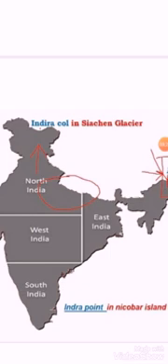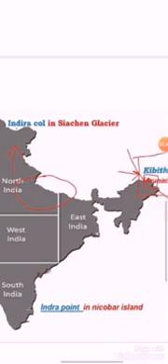Indira Point merged into the ocean in the year 2004. That's why we say from Indira to Indira. Always remember, from Indira to Indira.